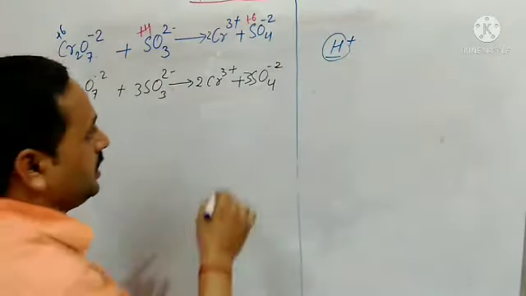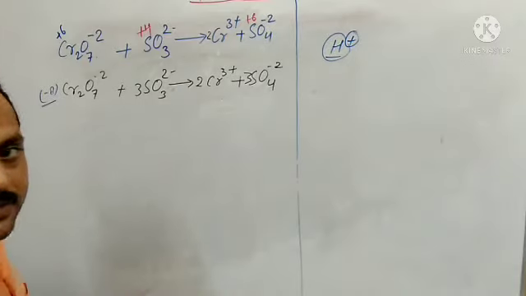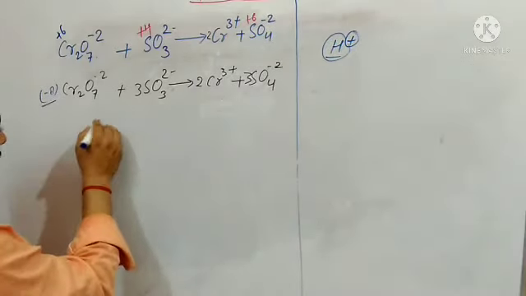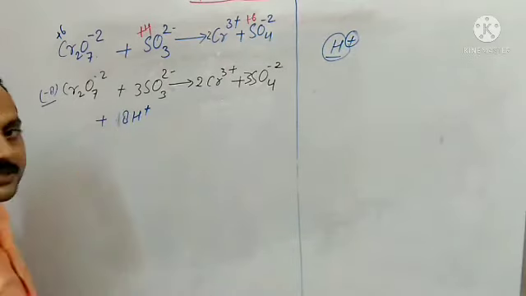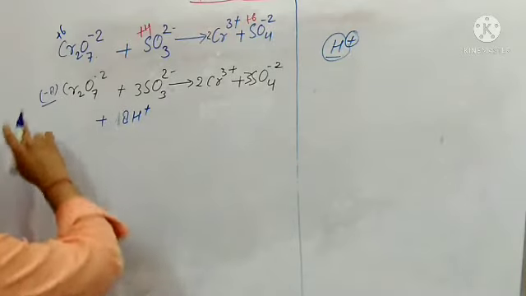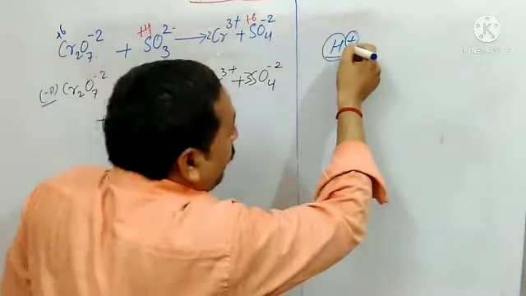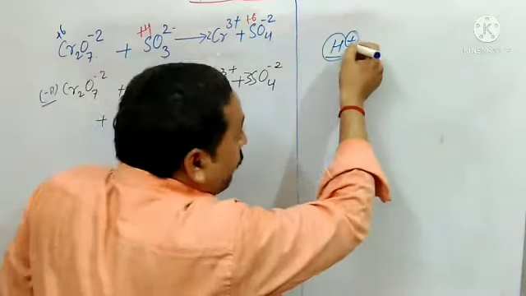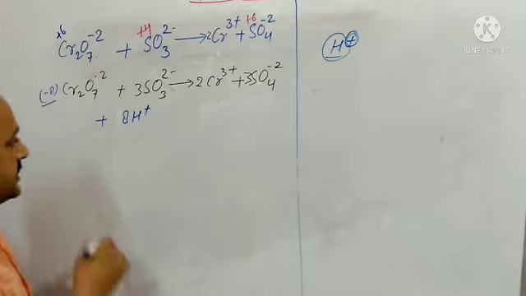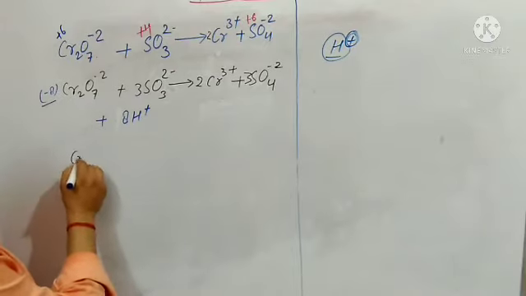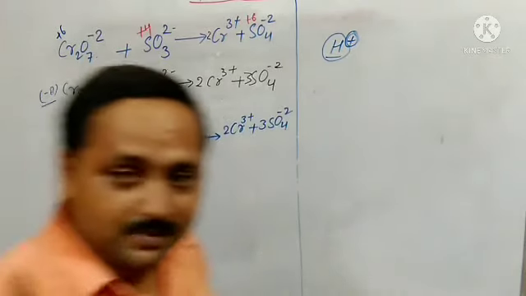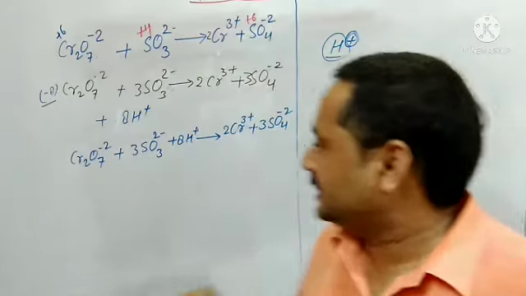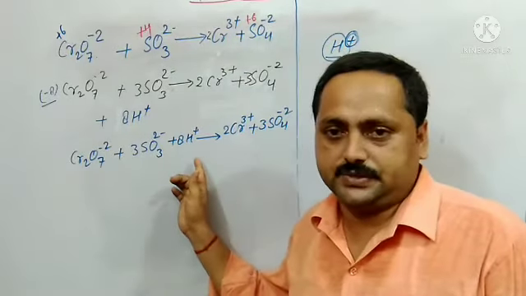To balance this, how many H plus will be added here? Here minus 8. So can I write 8H plus? Yes. Minus 8 is there and 1 H has 1 plus. So I will write 8H plus. Next step, I will write here Cr2O7 2 minus. So what we have seen here? We have written 8H plus.